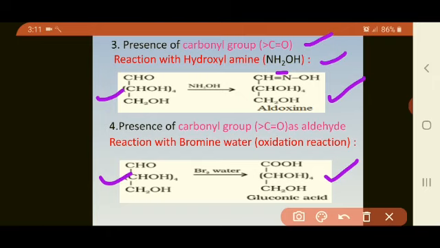Now, this type of reactions can be asked for 1 mark. That is, for example, give the evidence for the presence of carbonyl group as aldehyde, or give the evidence for the presence of carbonyl group, etc. And such question is asked in March 2020 exam for 2 marks. One is presence of carbonyl group and second one as straight chain of 6 carbon atoms.